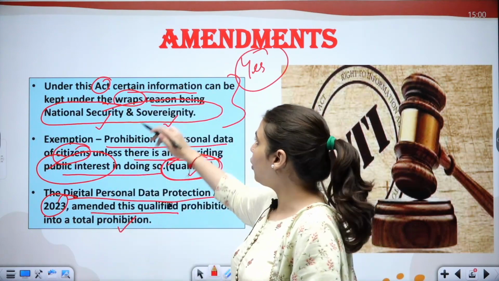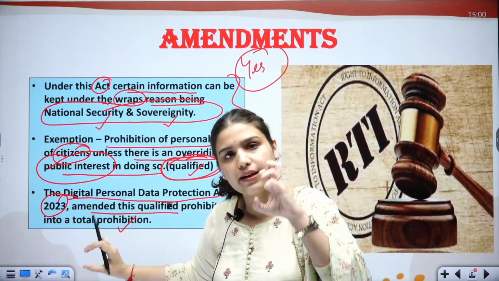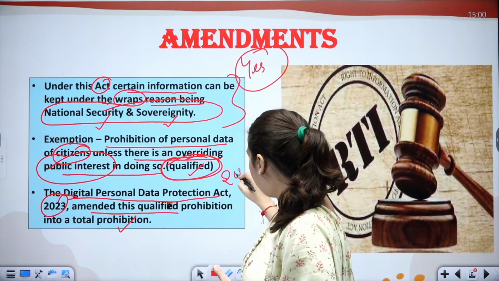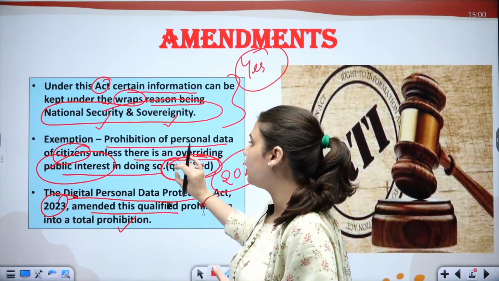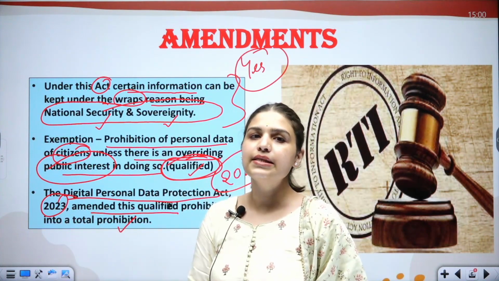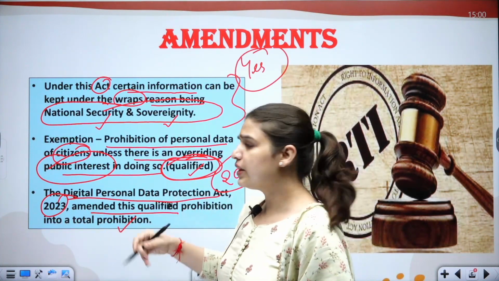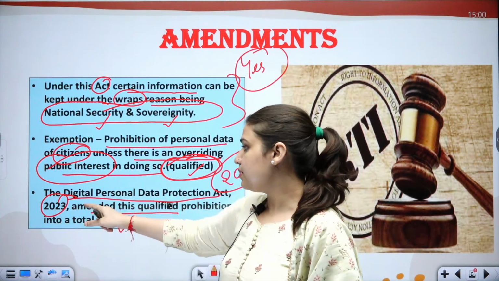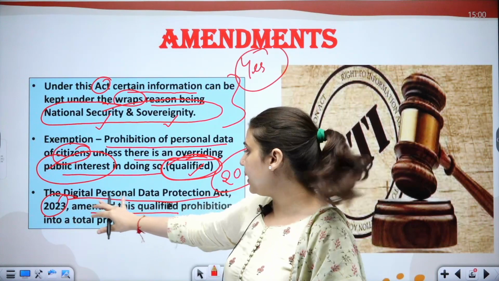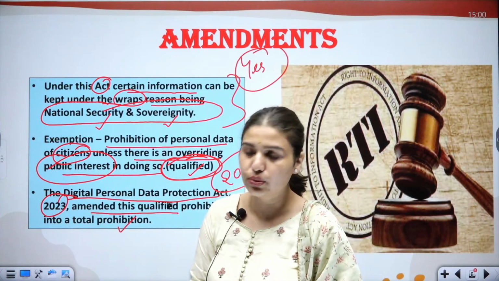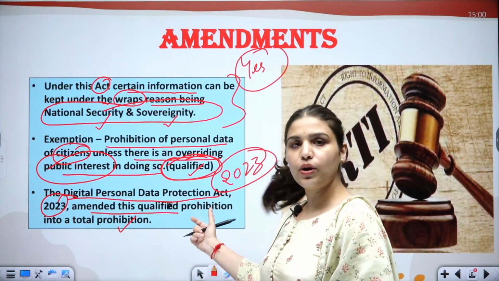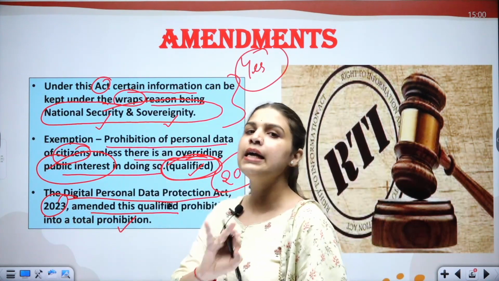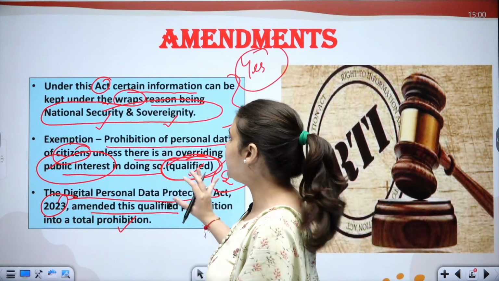I hope you can interlink these three points and connect them: before this 2023 Amendment Act, this was a qualified prohibition, that the citizens' data cannot be released, but if it is in larger public interest, if there is some threat, then it can be released. But under this amended Act of 2023, this qualified prohibition was made into a total prohibition, that the citizens' data cannot be released. So this was the amendment.